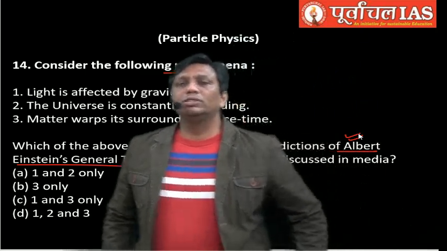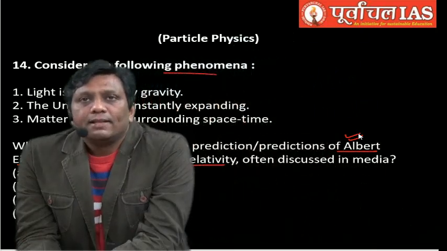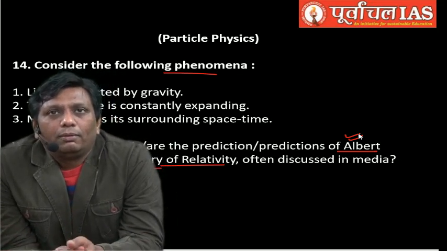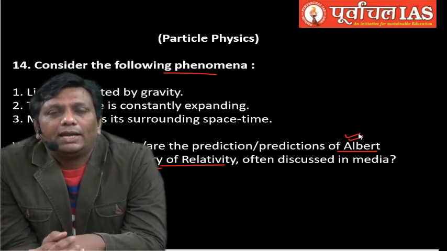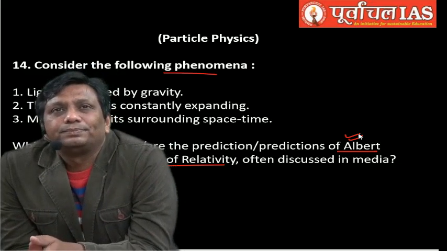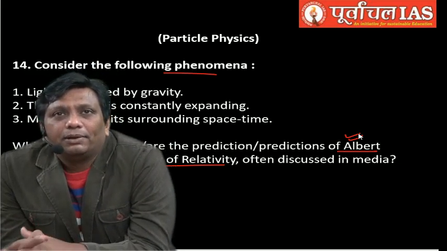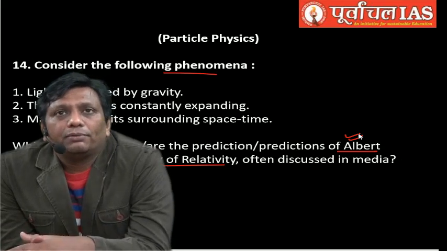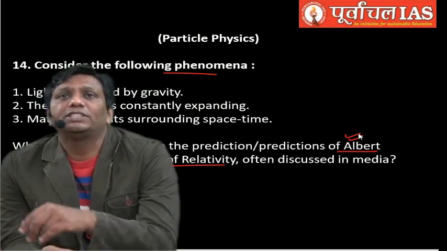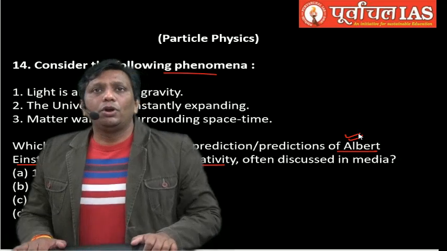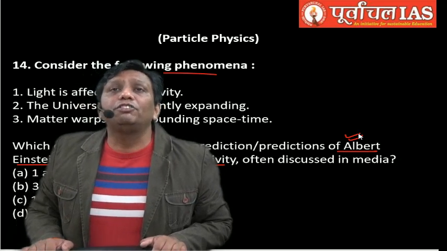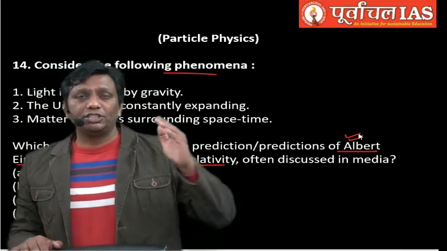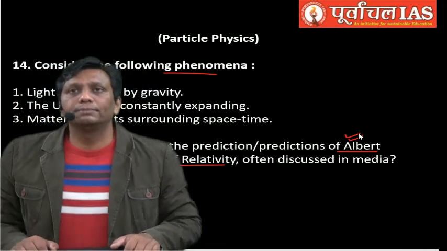So the question came from Albert Einstein's general theory of relativity. Even in 2019, one question came recently: merging of two black holes, billions of light years distant. That incident happened, and it provides the evidence of what? So in the 2019 question paper, you have seen evidence of gravitational waves. And I told you at that time, guys, which man first informed us about the existence of gravitational waves in this universe?